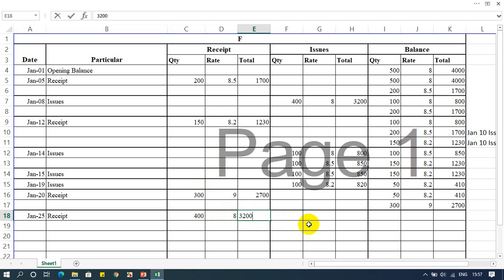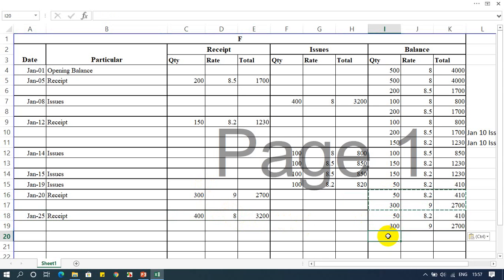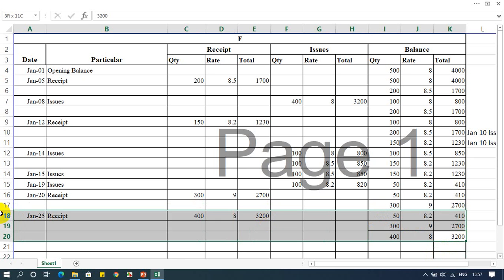So how much will it be equal to? 3200. So before balance, how much is left? This balance is left, right? So writing the same balance, and what is the new balance? 400 units multiplied by 8 will be equal to 3200, right? So this is what is left from the new balance.